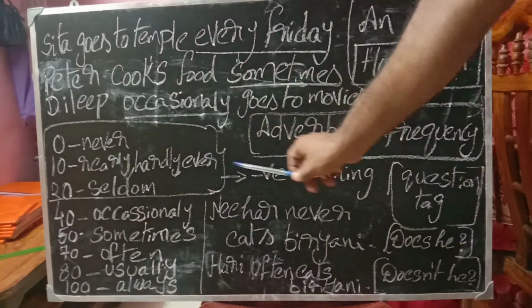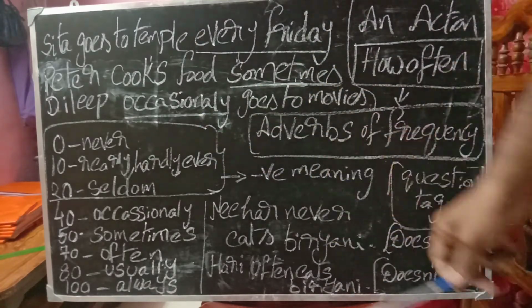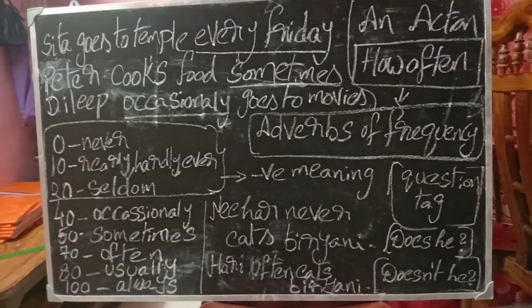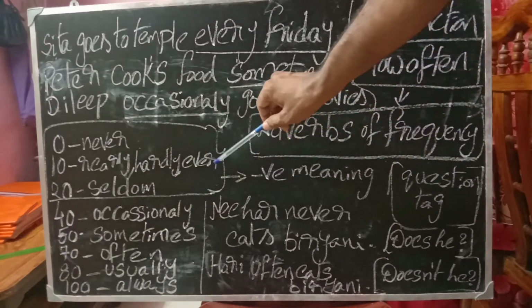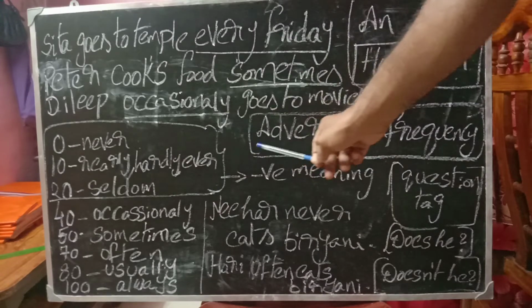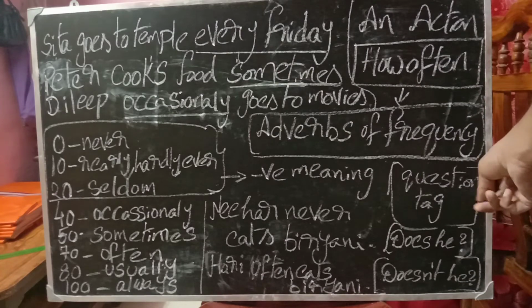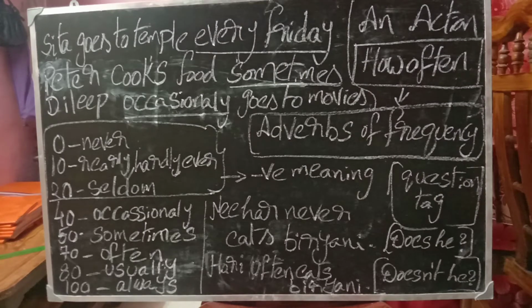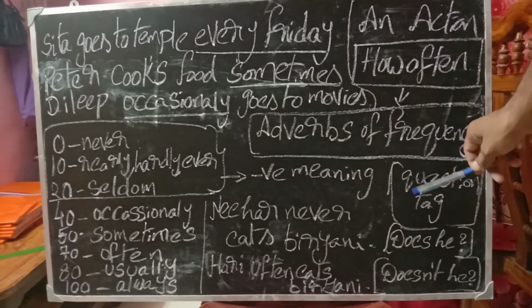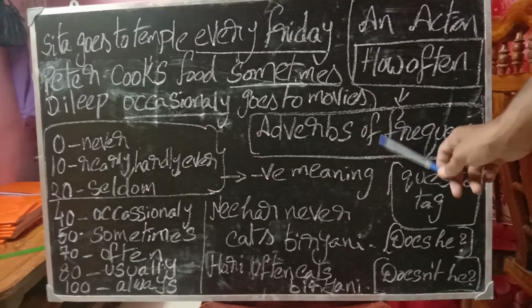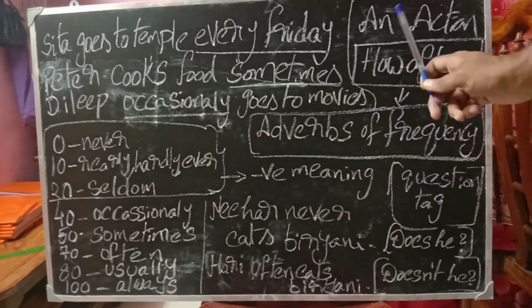So these three give negative meaning. See the examples. If you are very clear here, you will never be confused. It is not just a topic of identifying adverbs of frequency. It will help you in question tags also. In the question tag chapter also, for a positive sentence, a negative question tag. Negative sentence, positive question tag.